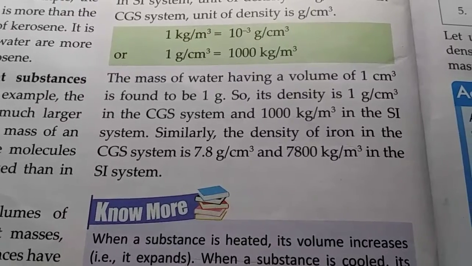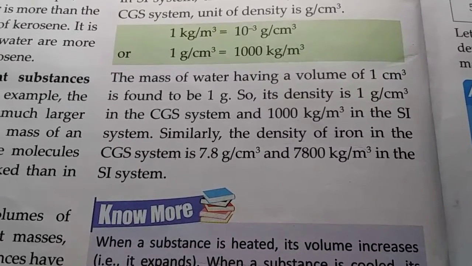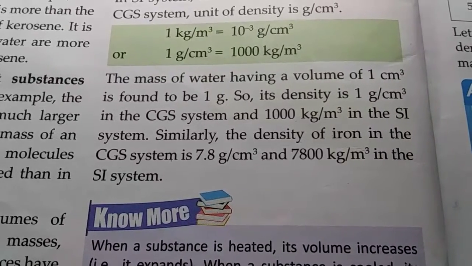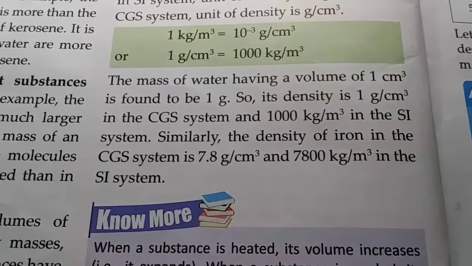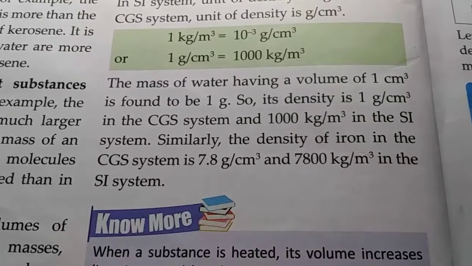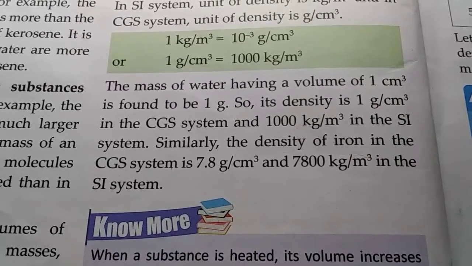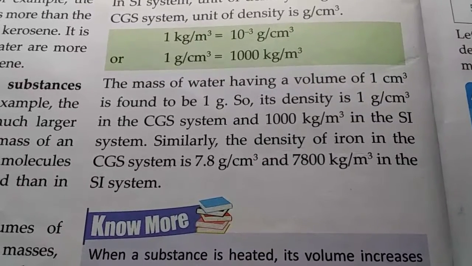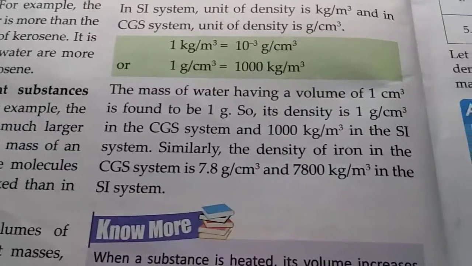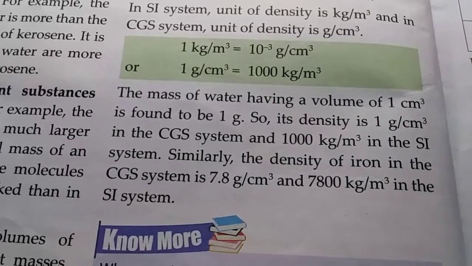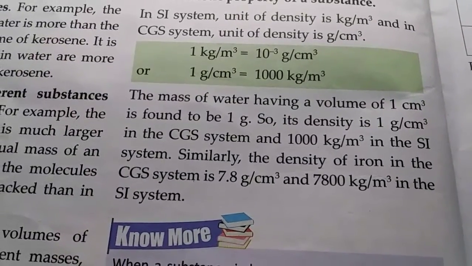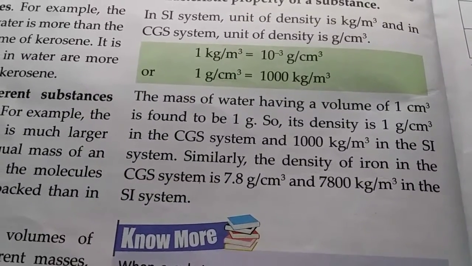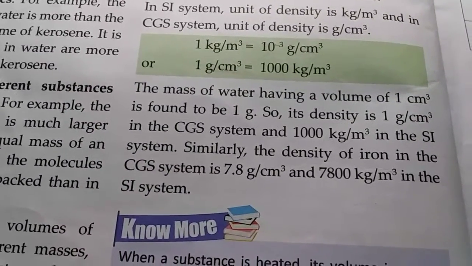If the volume of water is 1 cubic centimeter, then its mass is found to be 1 gram. So the density of water is 1 gram per cubic centimeter in the CGS system and 1000 kilogram per cubic meter in the SI system. The density of iron in the CGS system is 7.8 gram per cubic centimeter and 7800 kilogram per cubic meter in the SI system.